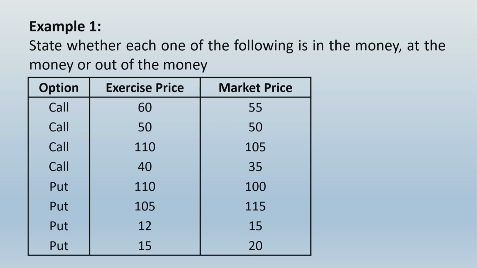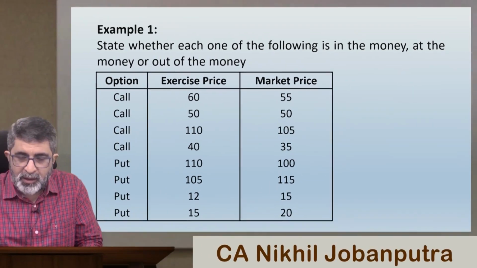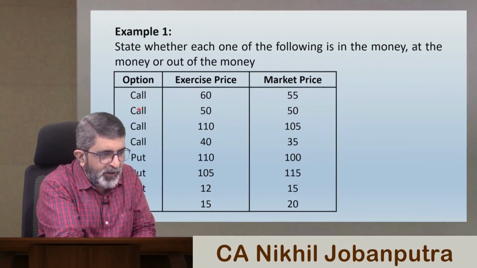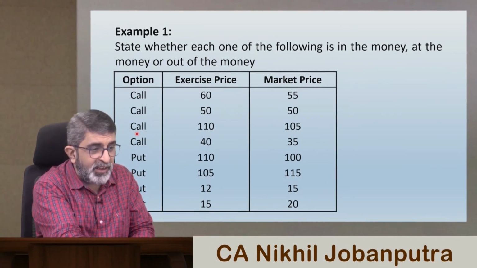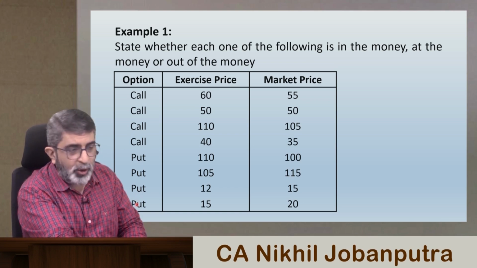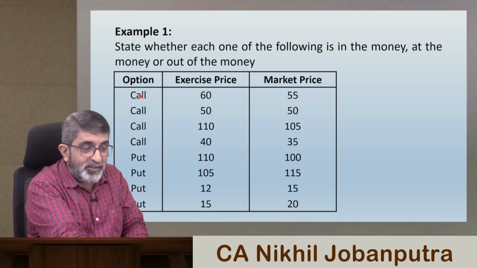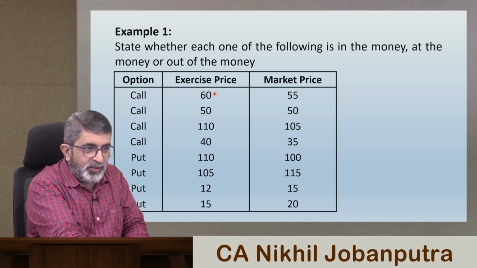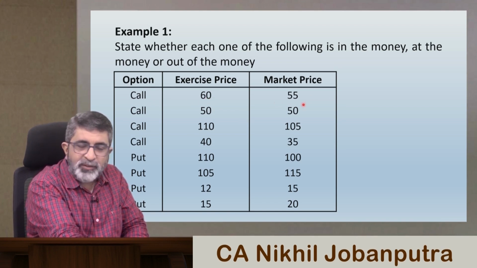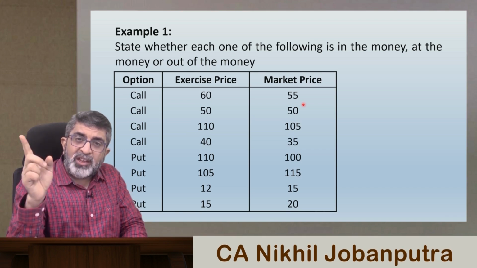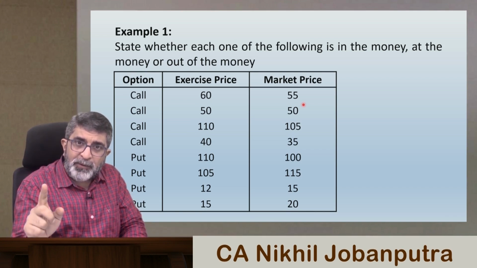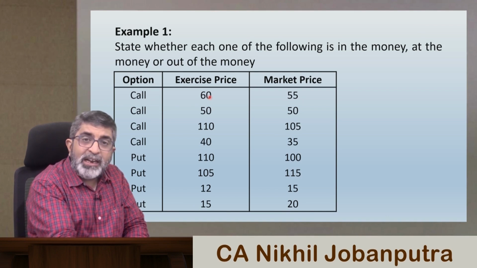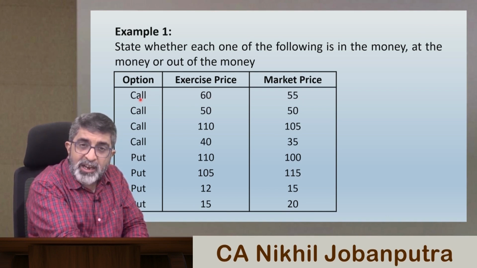Alright friends, I've given you enough time to attempt this. Let me quickly discuss this with you. Look at this. The first 4 options are call options, the later 4 options over here are put options. Look at the status. First one, strike price or exercise price is 60 and market price is 55. Something which is available in the market at 55, you have the right to buy, because it's a call option, it indicates the right to buy.